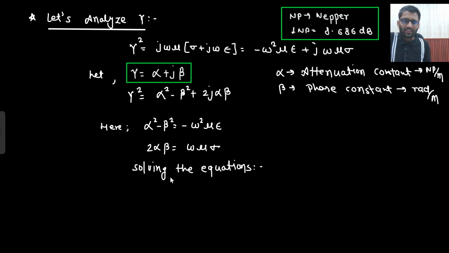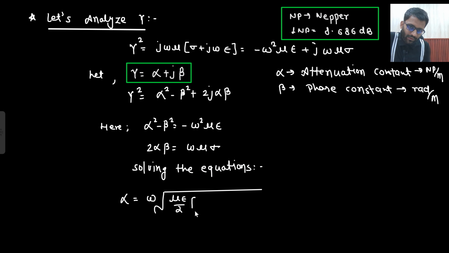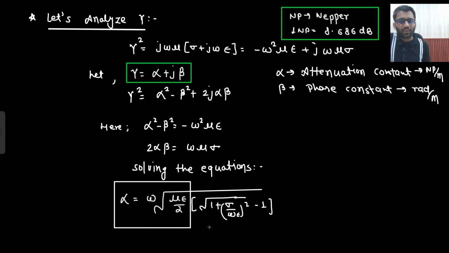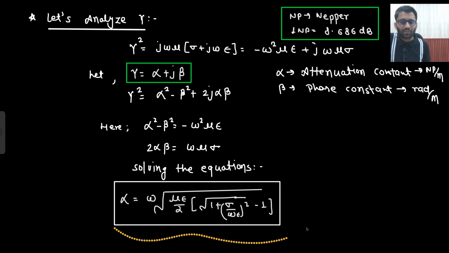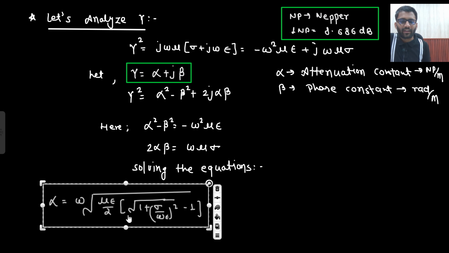Here we are not going to see the mathematical derivation of how to solve both of them, but the expressions that we are going to get now, you need to remember. So write it down with me in your rough notebook. Alpha is equal to omega under root mu epsilon by 2, then bracket, then another under root 1 plus (sigma by omega epsilon) whole square, minus 1. You may feel it is hard to remember, but eventually you will. Do not worry about it. Slowly you will build up the habit of writing it again and again, and you will remember it.